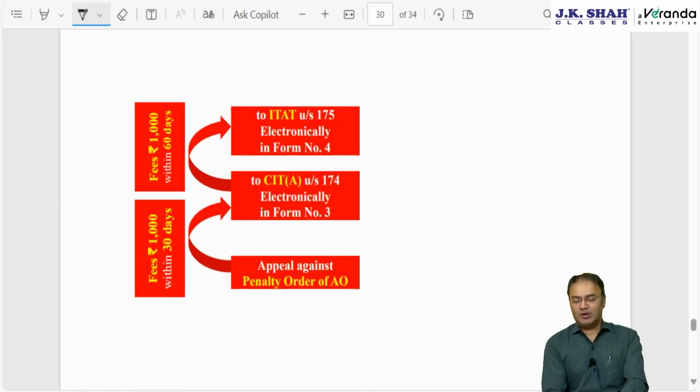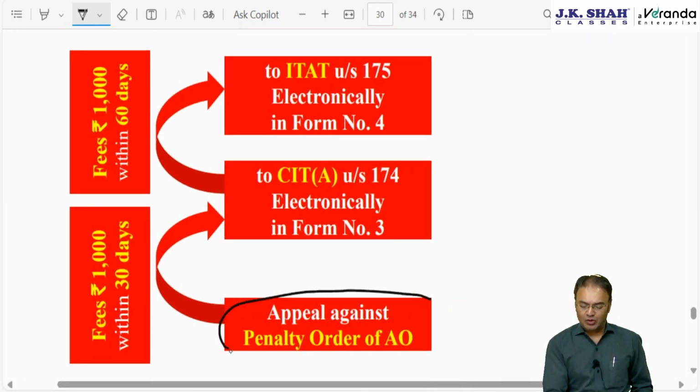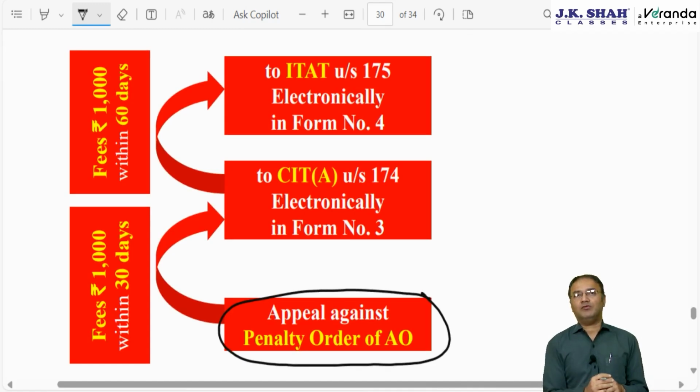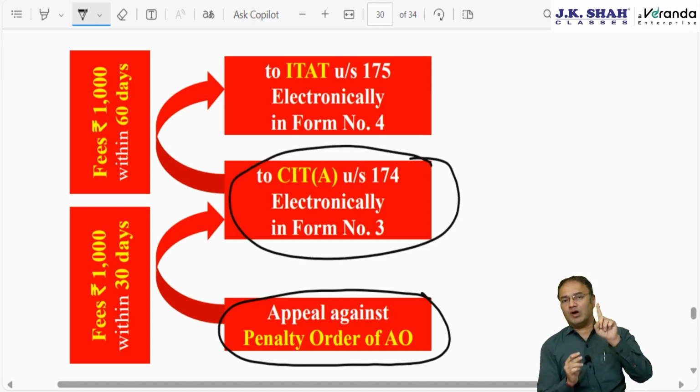Okay, then if somebody wants to file appeal, where can he file appeal? Appeal can be filed only against penalty order. Appeal cannot be filed against intimation. Appeal can be filed against penalty order. Where to file appeal? There is no separate appellate authority for equalization levy. Appeal shall lie to CIT appeal electronically in form number 3. Form number 1 is equalization levy statement. Form number 2 is demand notice. Form number 3 is the form to file appeal to CIT appeal, Commissioner of Income Tax appeal.